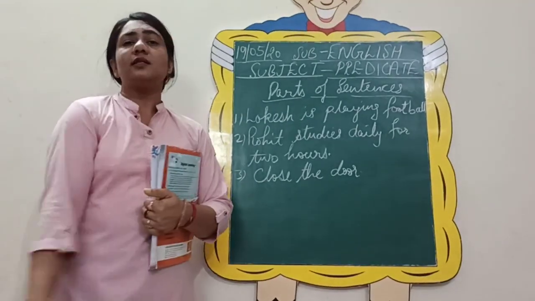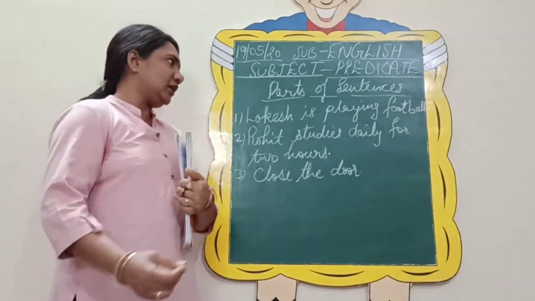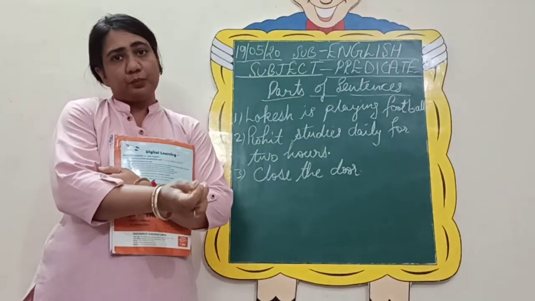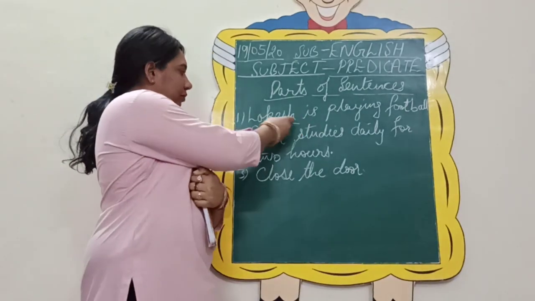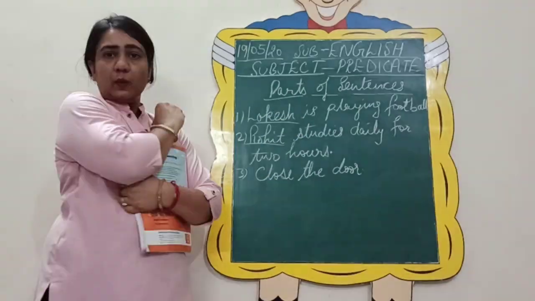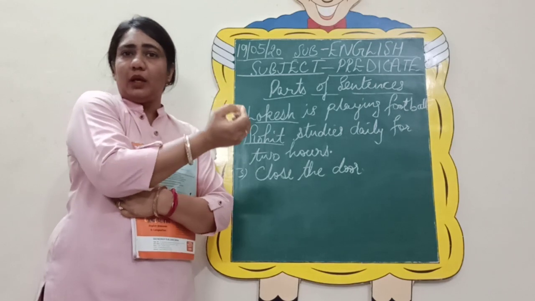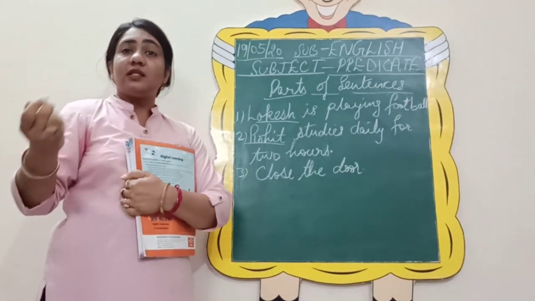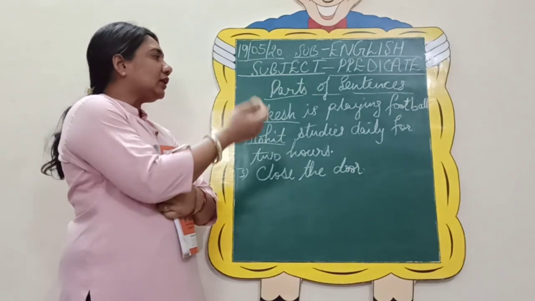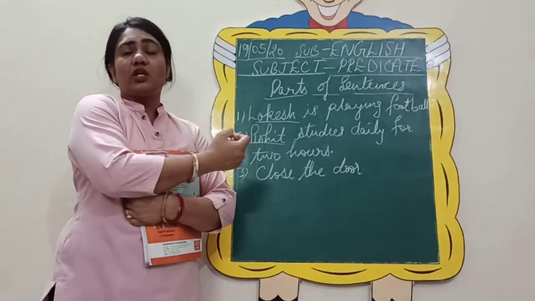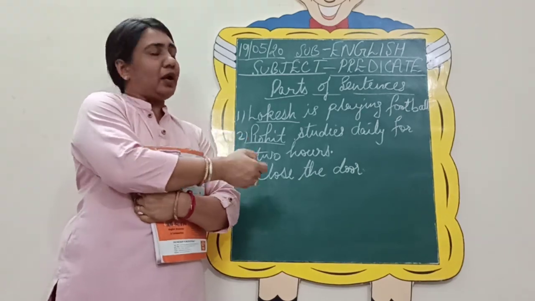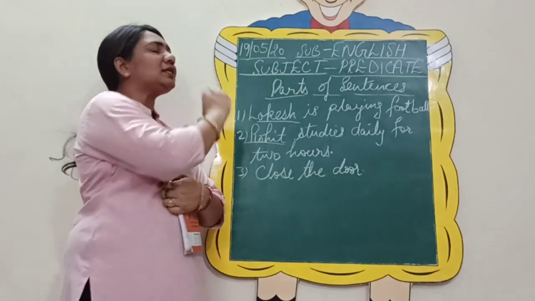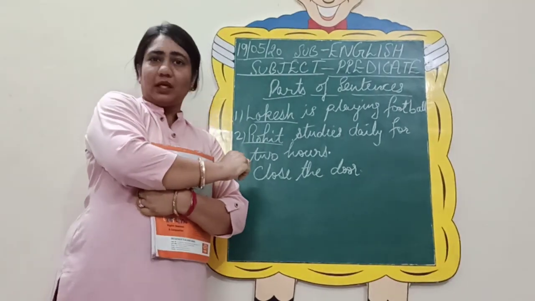Now, what is a subject and what is a predicate, dear children? Subject is always your noun or a pronoun, like any name, that is noun, Rohit, Lokesh, or it can be a pronoun like he, she or it. He is playing in the garden, he is sitting in his room. So all these, he, she, it, Lokesh, Rohit, are nouns and pronouns and these are subjects. So your sentence always starts with the subject, but it is not necessary.